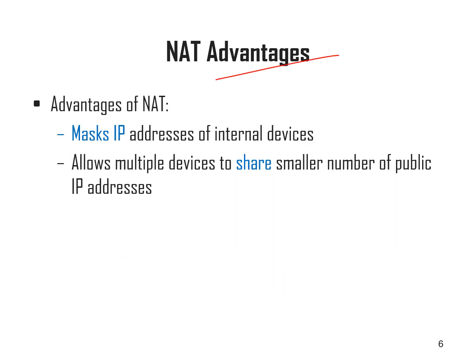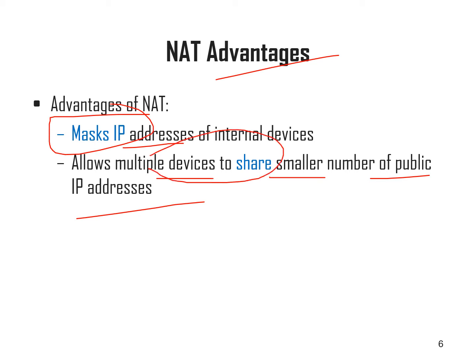Right. NAT advantages: it masks the IP addresses. The packet being sent on the internet has its own public IP, so it will mask the private IP. It also allows multiple devices to share a smaller number of public IP addresses. These are all the advantages of network address translation. So it will solve the shortage of IP addresses.